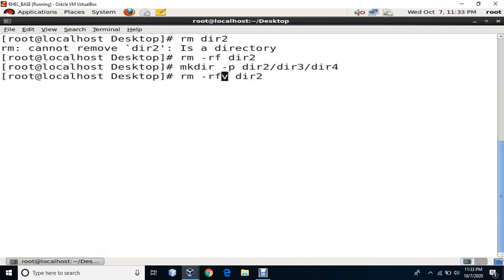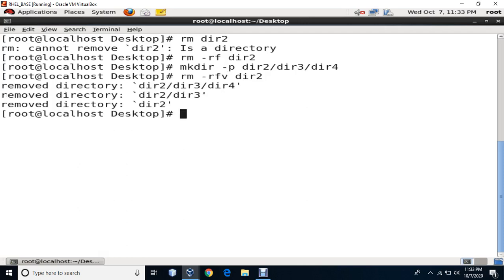So one more thing I'm going to do over here is put this -f, that is forcefully. I'm telling it to remove this directory 2 recursively. That means directory 4, 3, 2, all the directories will be deleted. Then forcefully, don't ask me anything, but do it verbose. That means once you delete everything, show me on the screen that I have deleted it.